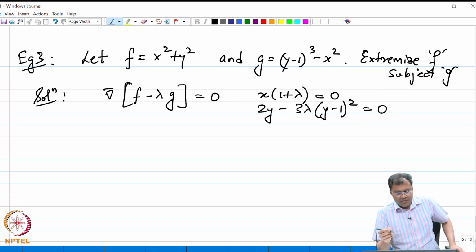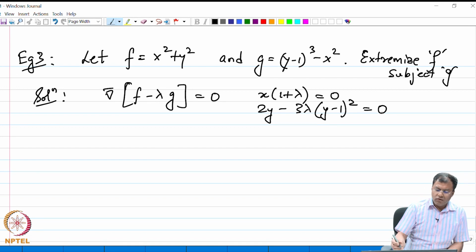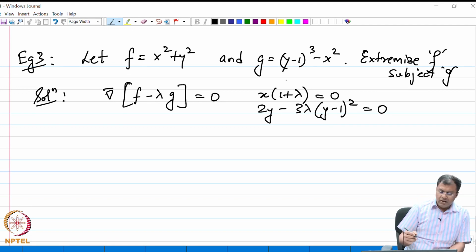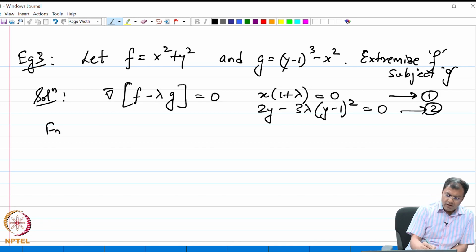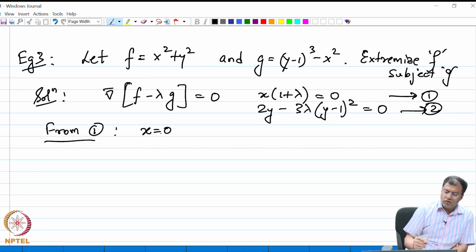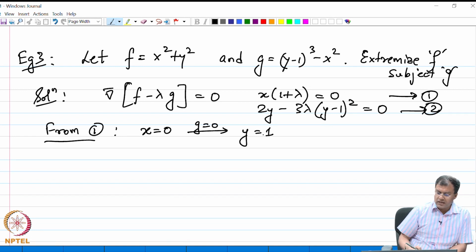Now, we have three unknowns x, y and lambda, and of course, we have the constraint g. It seems everything is nice, but notice the first equation. So, let me call this as 1 and this as 2. So, from 1, if I set x equal to 0 and I use g equal to 0, I get y equal to 1 as my solution.